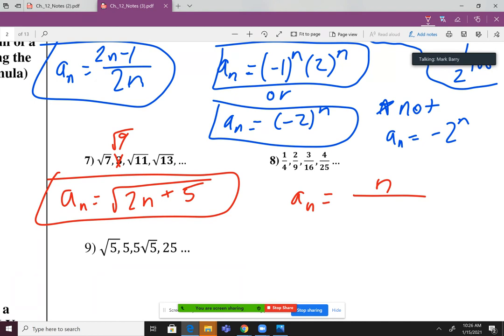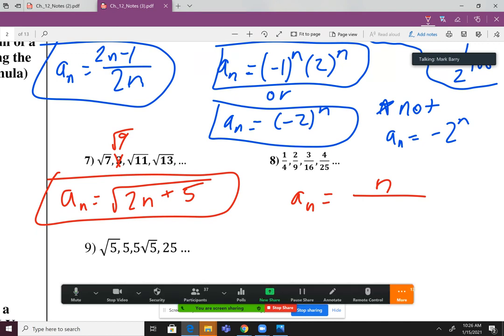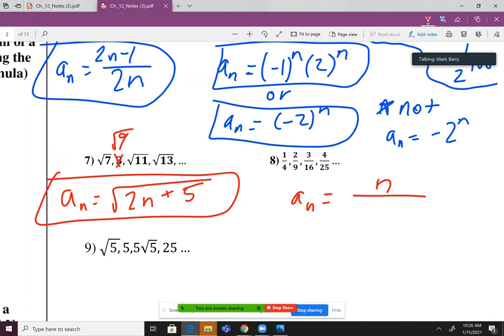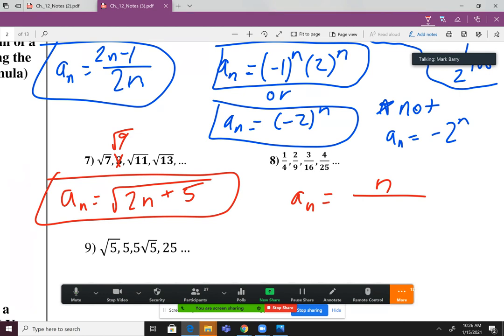Denominator is a little more tricky here, but I do notice something about those 4 numbers in the denominator. Are those 4 numbers in the denominator special numbers? I think so. They're special to me. Well, all numbers are special to me, but these numbers are especially special. These are perfect squares, correct? Perfect squares for sure, okay?